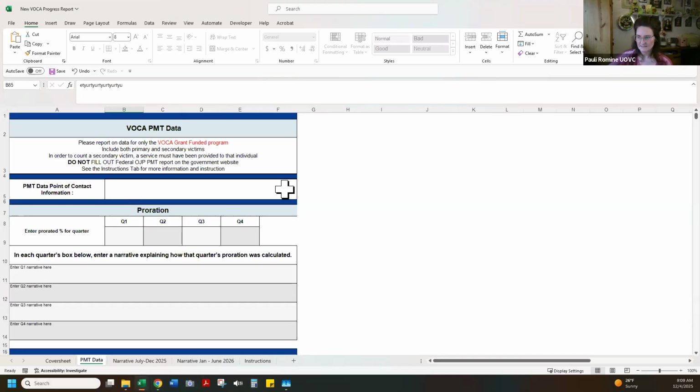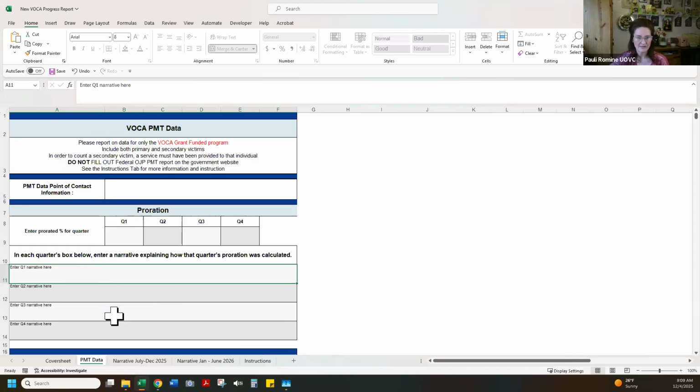There is a spot that is new at the top where you will need to tell us the prorated number of services and victims and how your agency came up with that prorated number for each quarter. Only VOCA allowable and grant funded services should be reported in this PMT data. If you need help with proration, there are resources in the instructions tab. Remember that your internal data and documentation should support the numbers and information that you put into this report.